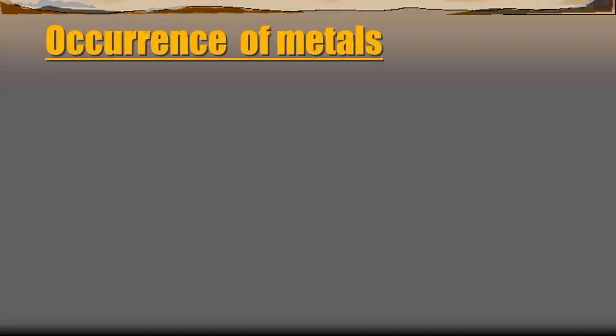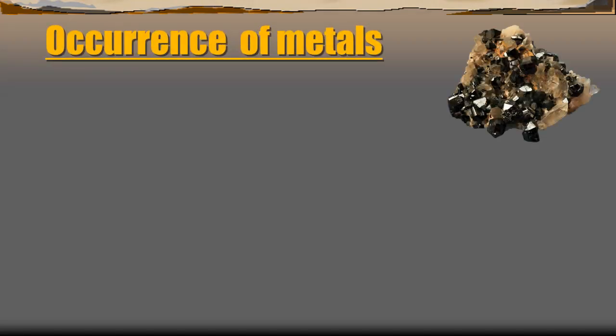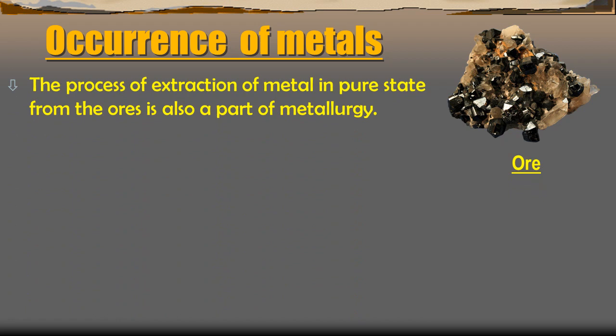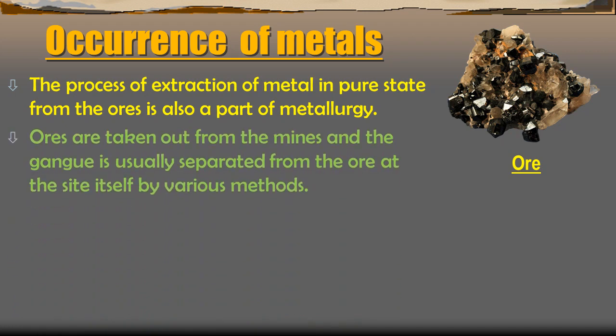Alright. Now students, metals can be extracted from their ores by various methods of separation, and the process of extraction of metal in pure state from the ores is also a part of metallurgy. Ores are taken out from the mines, and the gangue is usually separated from the ore at the site itself by various methods.